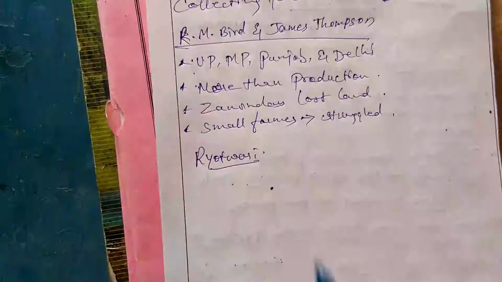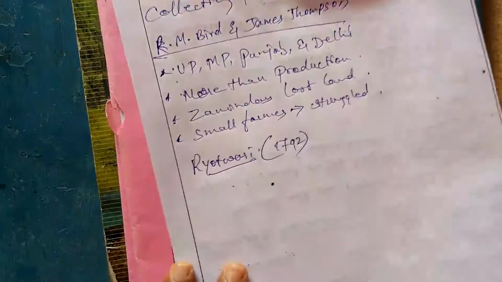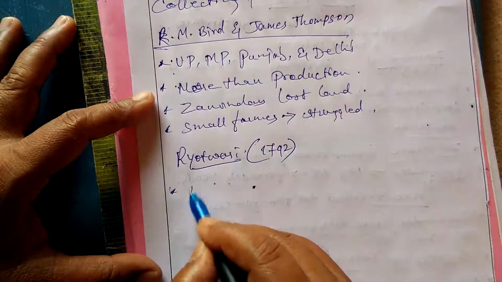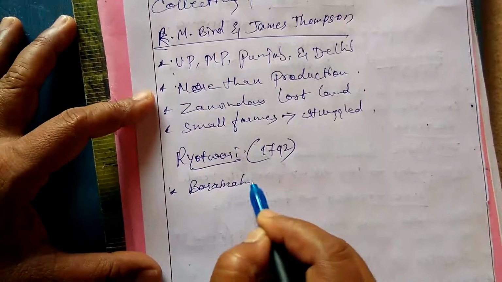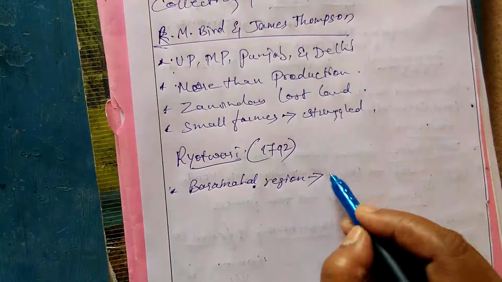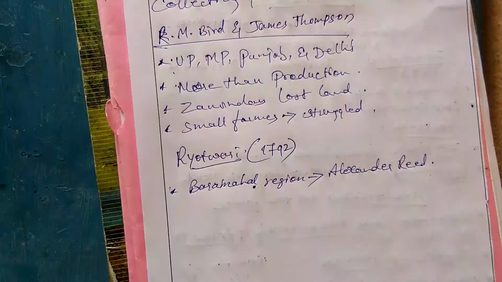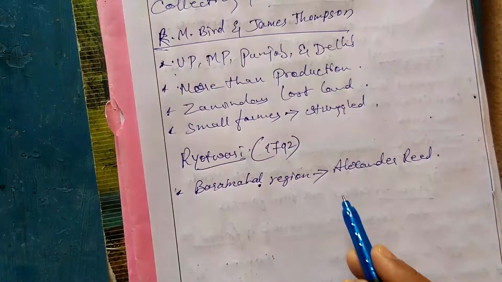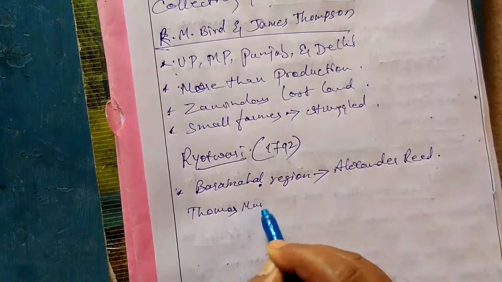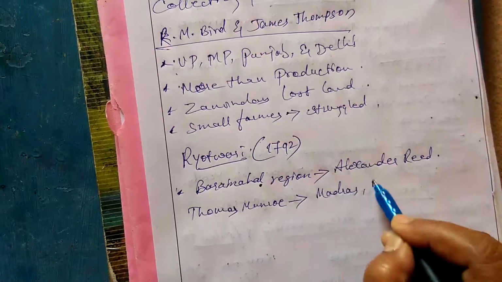Remember, the Raitwari system was from 1792. And where was this Raitwari system implemented? Remember, the Raitwari system was implemented in the Baramahal region, where Alexander Reed introduced this, and later Thomas Munro brought this to Madras as well as Mysore.